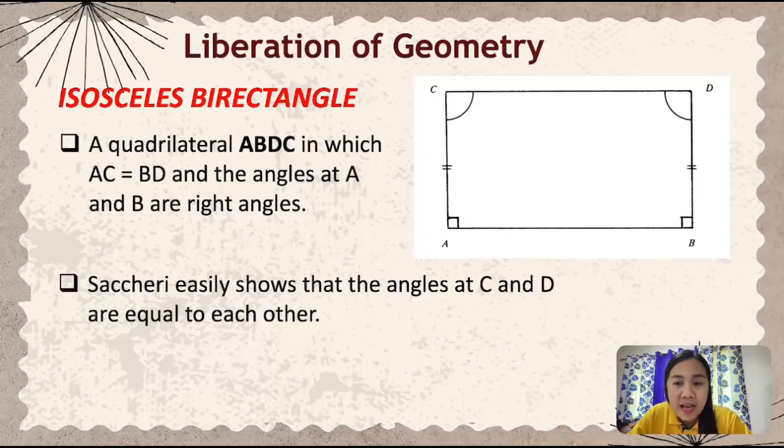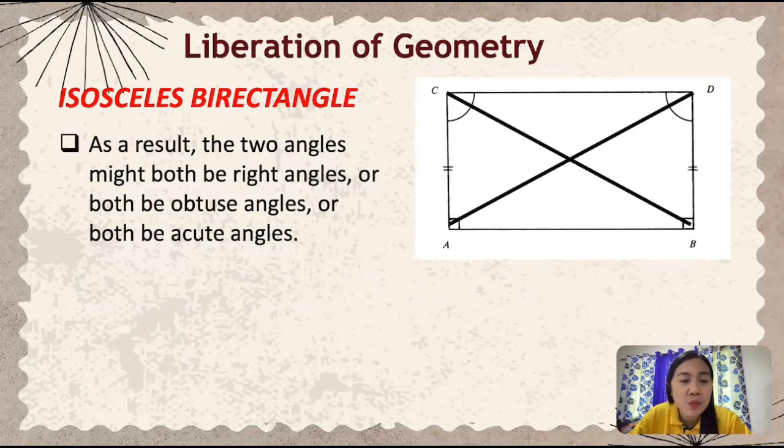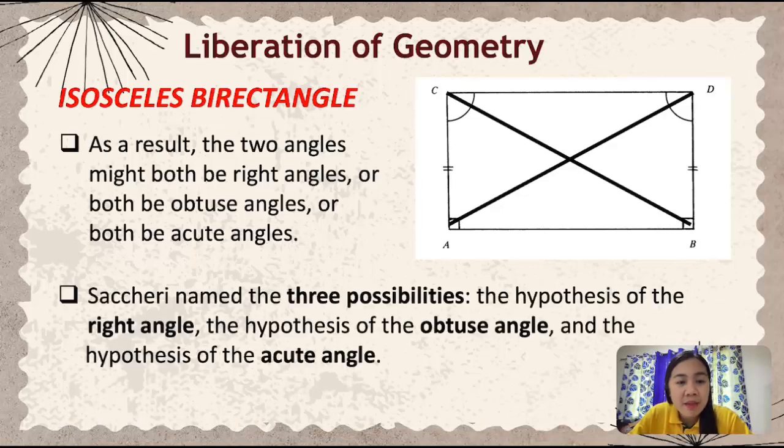By drawing the diagonals AD and BC and using the simple congruence theorems, which are found among Euclid's first 28 propositions, Saccheri easily shows that the angles at C and D, as shown here in the presentation, are equal to each other. As a result, the two angles might both be right angles, both obtuse angles, or both acute angles. Saccheri named the three possibilities the hypothesis of the right angle, the hypothesis of the obtuse angle, and the hypothesis of the acute angle.